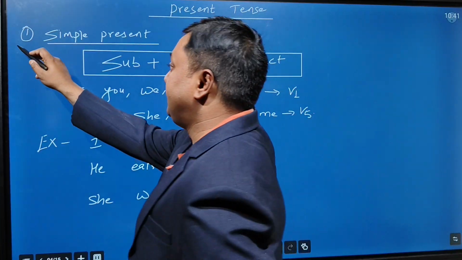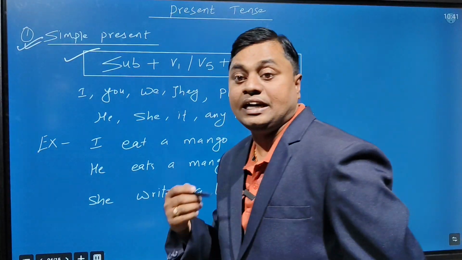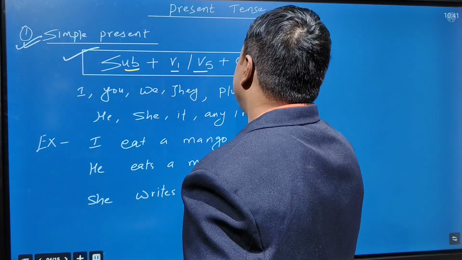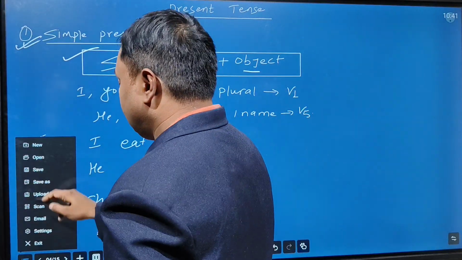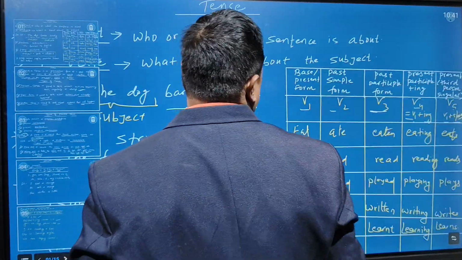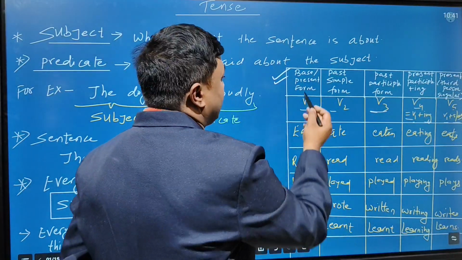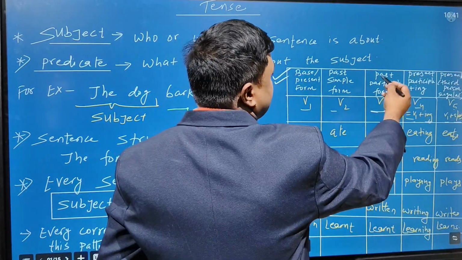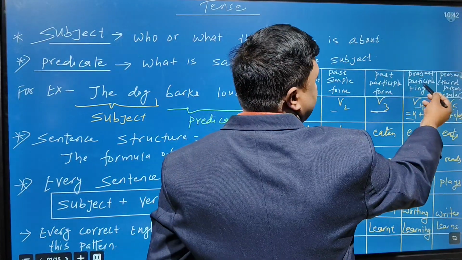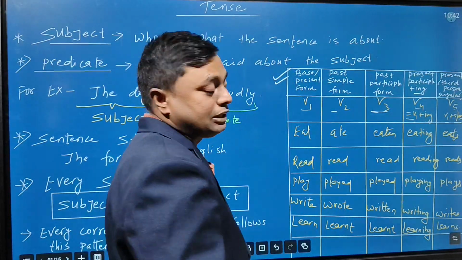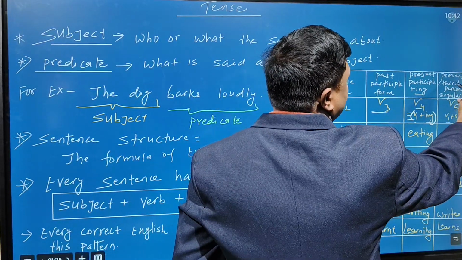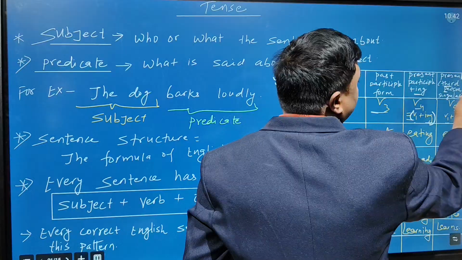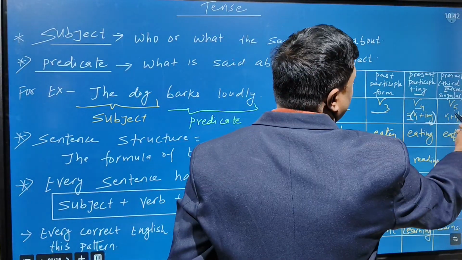Let's discuss the simple present structure. How do we write the sentence? Simple present: first we write subject, then V1 or V5, then object. We have to know that any verb has five forms. First, V1 is called the base or present form. V2 is the past simple form. V3 is the past participle form. V4 is the present participle, plus ing we are using. V4 is nothing but V1 plus ing. V5 we use in the present tense only, and that is for the third person singular.